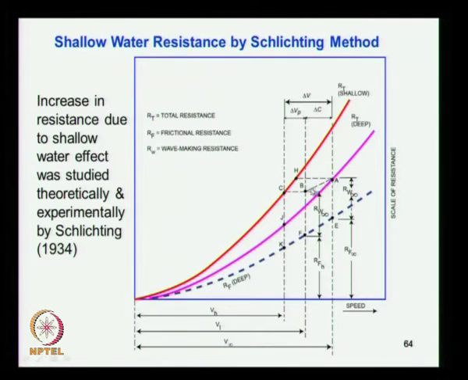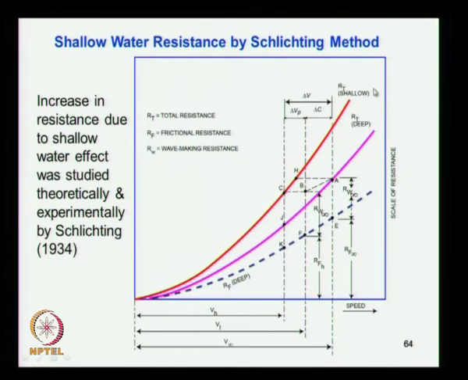The first reduction is due to wave making: the speed reduces due to wave making. The frictional resistance curve is this, and wave making is taken as the same at a lower speed, so you put the same wave making resistance here and here. From that point, you account for the potential effect, the drop in speed delta Vp due to the potential effect, and finally you get a point C, which is the point on the total resistance of the vessel in shallow water.